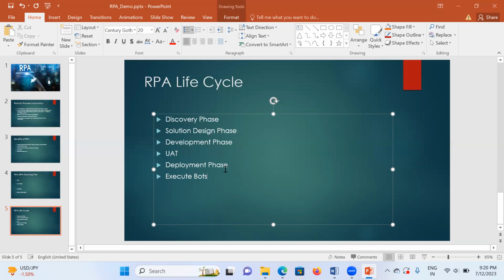What is a robot? A robot is a piece of software component which mimics human actions. Because this is actually an interview question, that's why I'm asking, since many people don't know this and go directly into RPA or robotic process automation. Okay, a robot is a piece of software component which mimics human actions. Next, a process is a sequence of steps for performing an activity. That sequence of steps, that is our automation script, is called the process, and we execute that process.